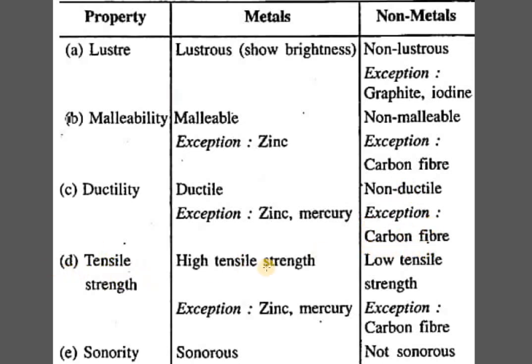Tensile strength is generally high in the case of metals with the exception of zinc and mercury, whereas the non-metals generally have low tensile strength with the exception of carbon fiber. When it comes to sonority, the metals are sonorous, whereas the non-metals are non-sonorous.